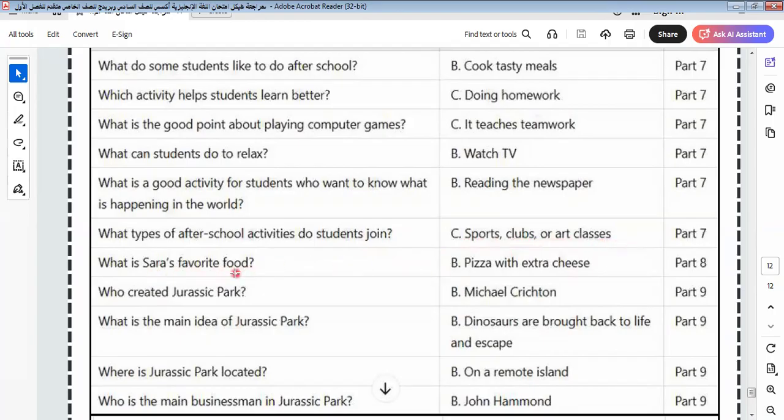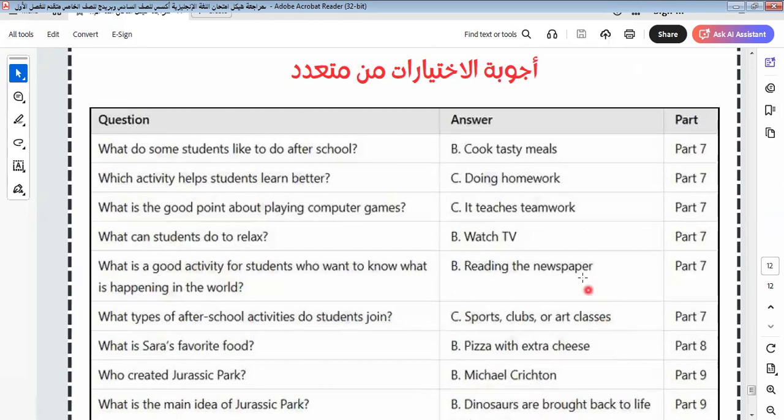What's the favorite food of Sarah? Pizza with extra cheese. Who created Jurassic Park? Michael Crichton. What is the main idea of Jurassic Park? Dinosaurs are brought back to life and escape. Where is Jurassic Park located? On a remote island. Who is the main businessman in Jurassic Park? John Hammond. I will do this exercise again.